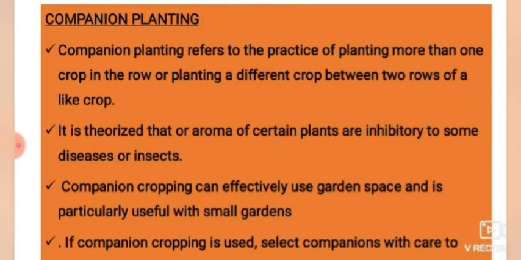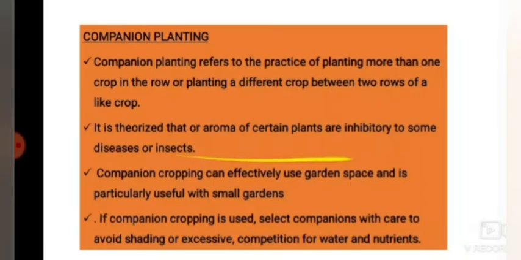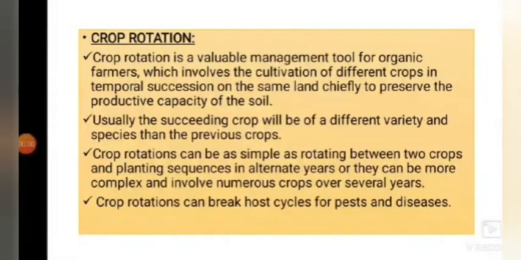Companion cropping can also effectively use garden space and is particularly useful with small gardens. If a companion crop is used, select the companion with care, to avoid shading or excessive competition for water and nutrients. Without any loss of this, we are going to select the companion crop. That companion crop should be compatible with the main crop. It should give benefits to the main crop but not affect it.